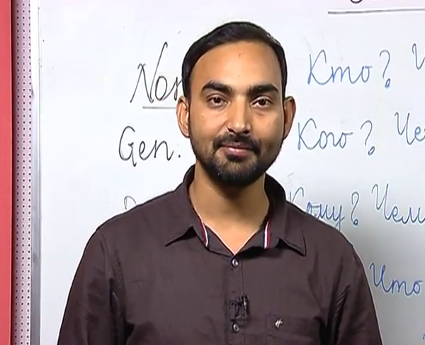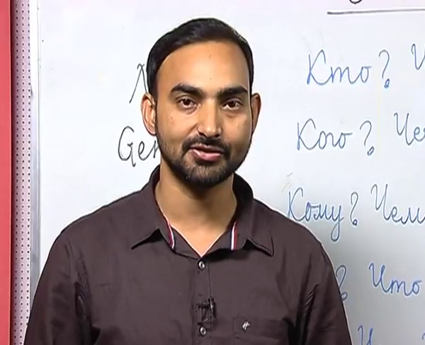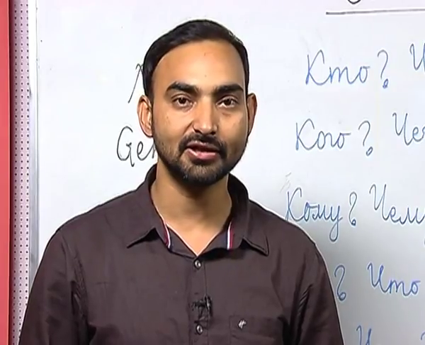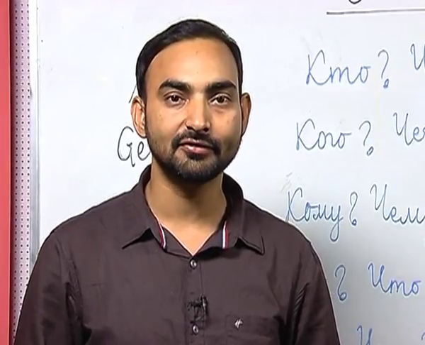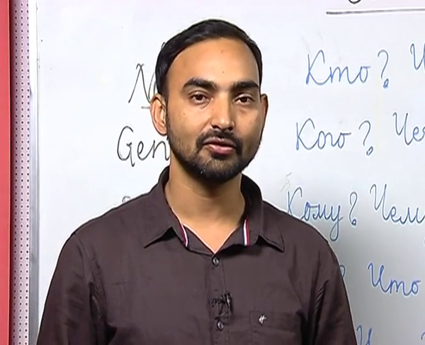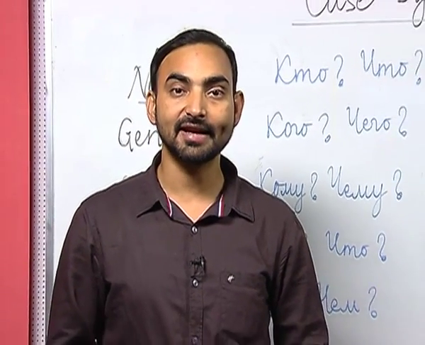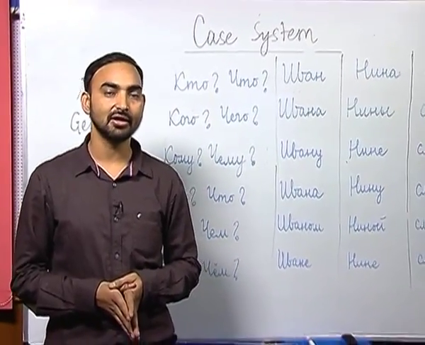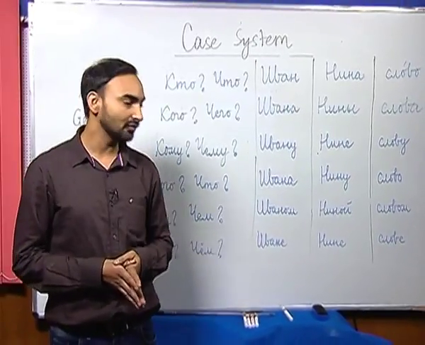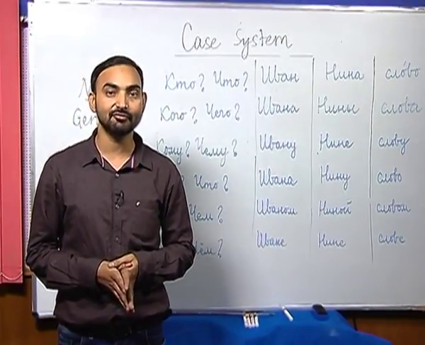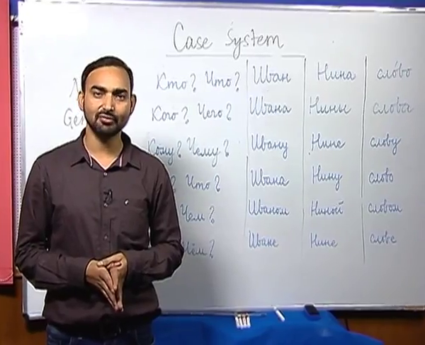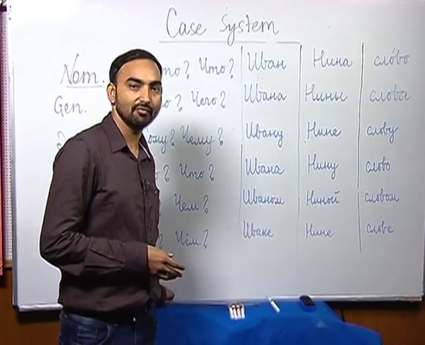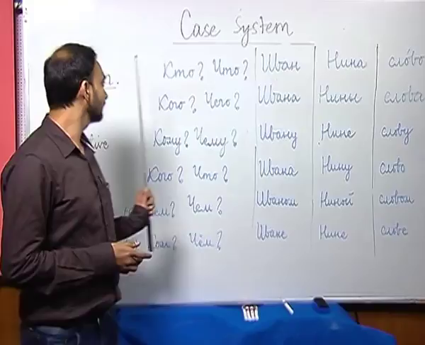As I have already described, there is a case system in the Russian language, and the cases are differentiated on the basis of the grammatical function a noun, pronoun or adjective performs in a sentence. We have 6 cases in Russian, like we have 8 cases in Hindi and 7 cases in Sanskrit. So, there will be 6 different grammatical functions the noun, pronoun or number performs in a sentence. Let us see one by one.